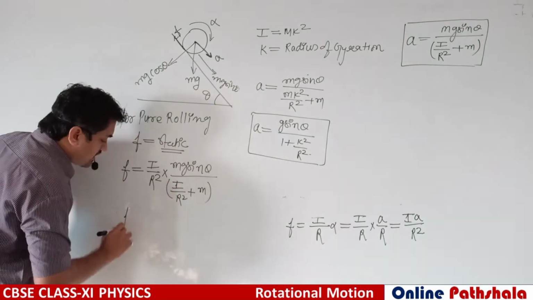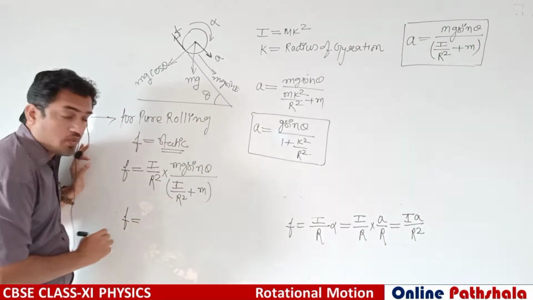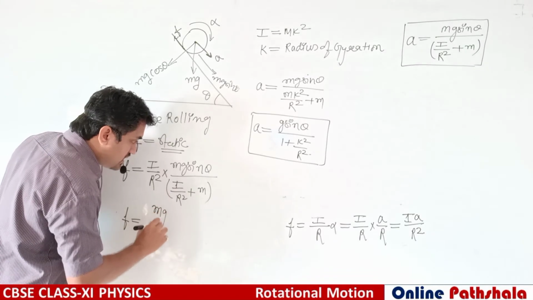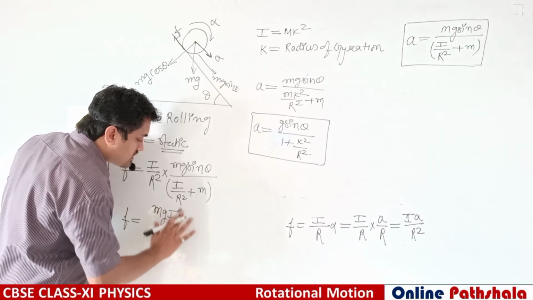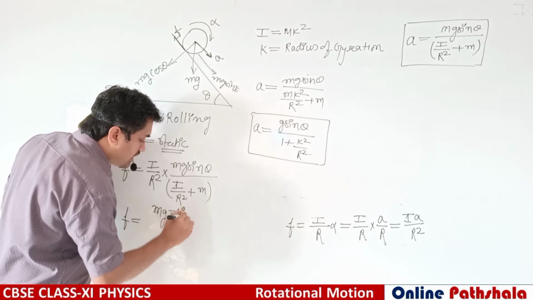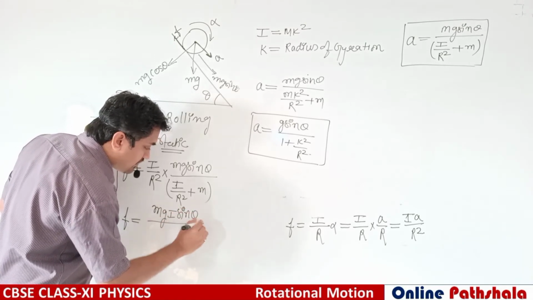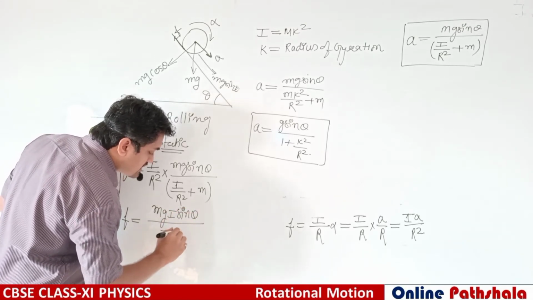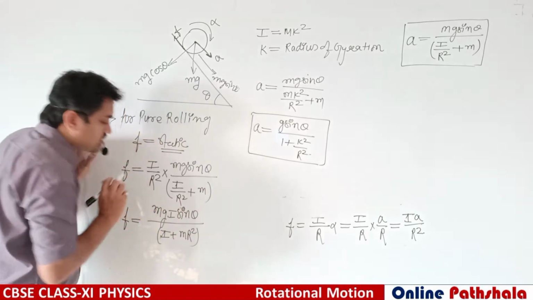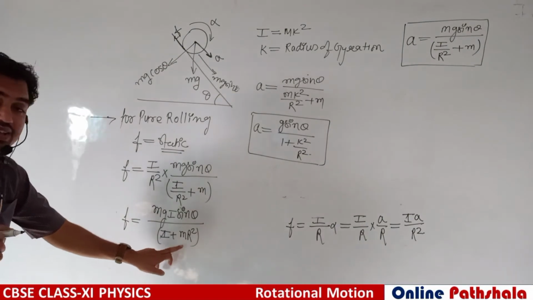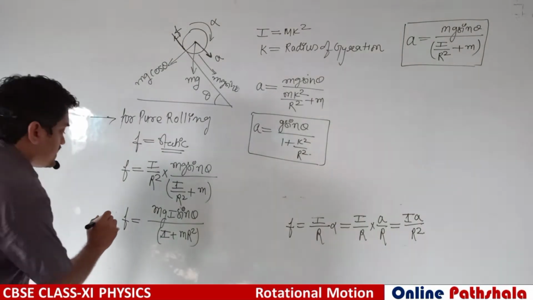We can simplify it. This becomes mg I sin theta divided by I plus mr square. This r square and r square will cancel out, so it will become I plus mr square. So it is the value of friction.